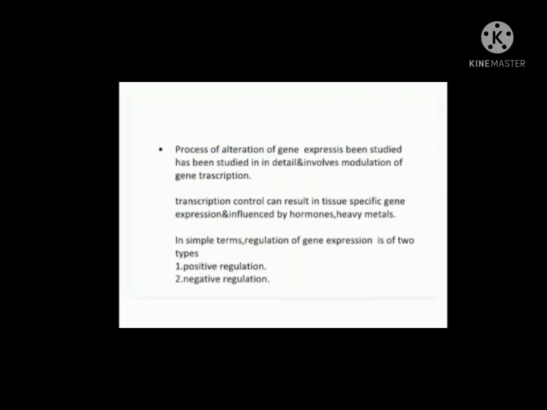The process of alteration of gene expression has been studied in detail and involves modulation of gene transcription. Transcription control can result in tissue specific gene expression and is influenced by hormones and heavy metals. In simple terms, regulation of gene expression is of two types: positive regulation and negative regulation. Hormones may act through negative or positive regulation because of some hormonal glands.